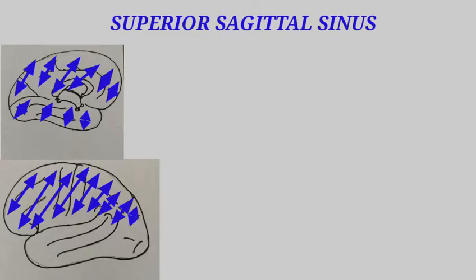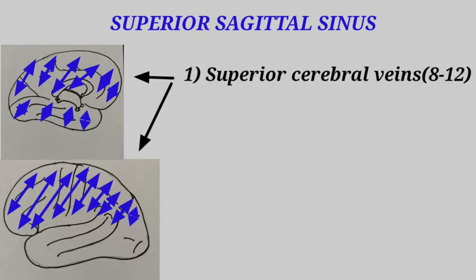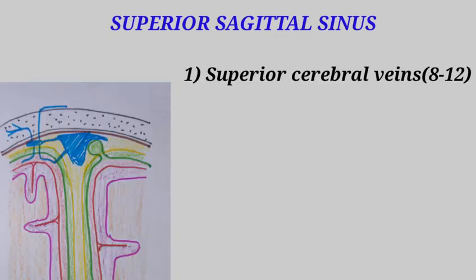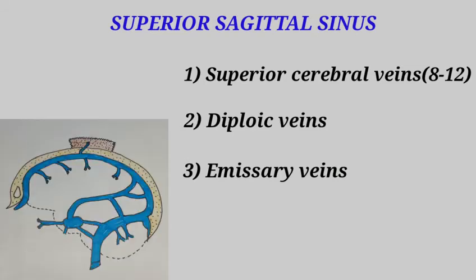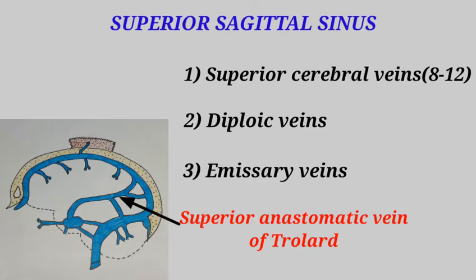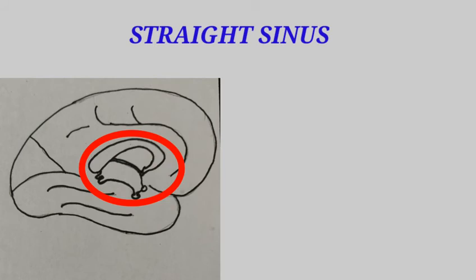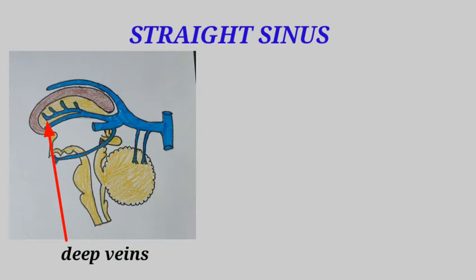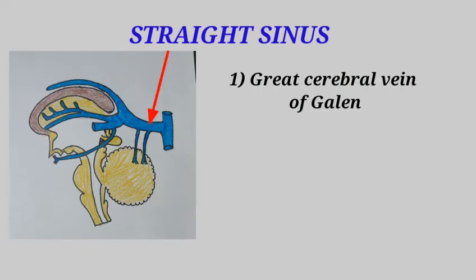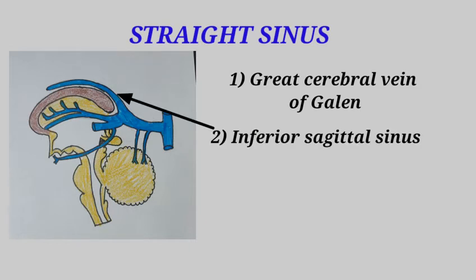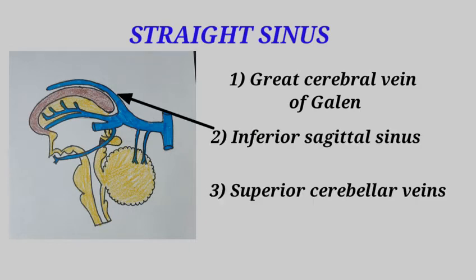Superior sagittal sinus drains the medial and the superolateral surfaces of the cerebral hemispheres through the superior cerebral veins and also from the scalp through the diploic and emissary veins. Also, it communicates with the cavernous sinus through the superior anastomotic vein called the vein of Trolard. The diencephalon and the basal ganglia, drained by the deep veins, empty their blood into the great cerebral vein of Galen, which in turn drains into the straight sinus.